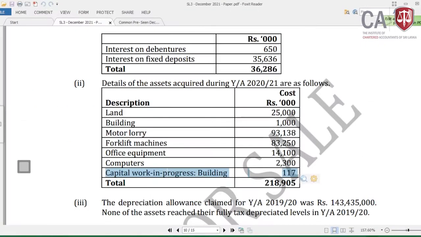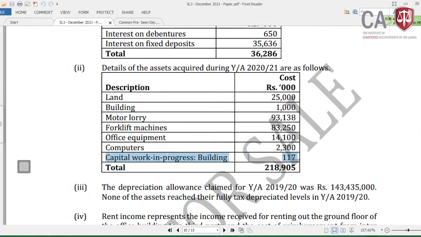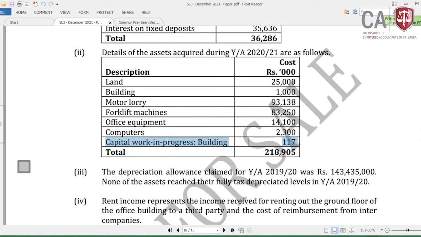Then let me come to the next part, which is Roman 3. The depreciation allowances claimed for the year of assessment 1920 was rupees 143,435. None of the assets reached their fully tax depreciated levels in year of assessment 1920. That means even for 2021 we can use the same depreciation allowances with reference to opening assets acquired prior to this year of assessment.